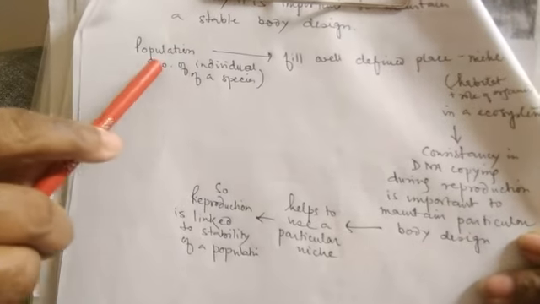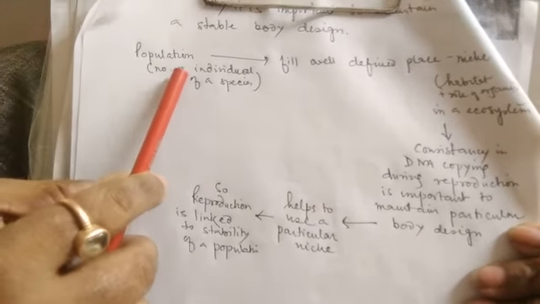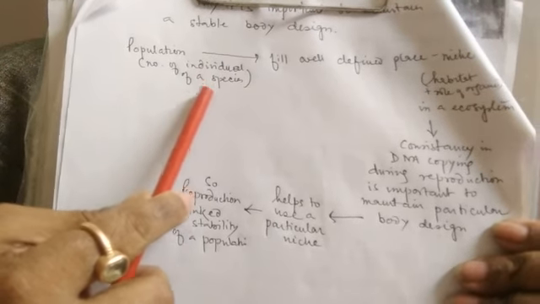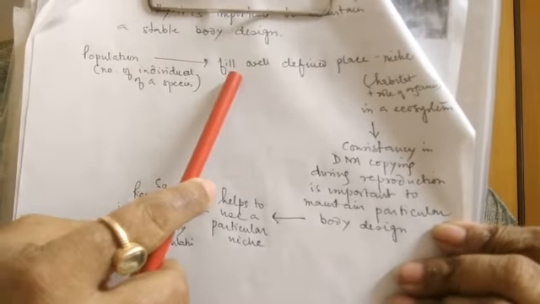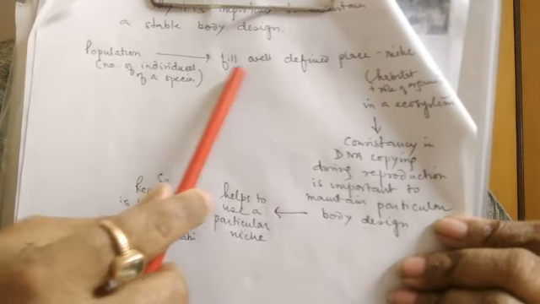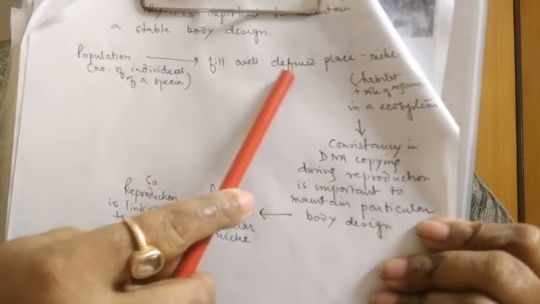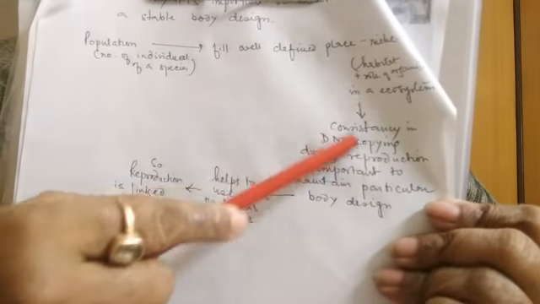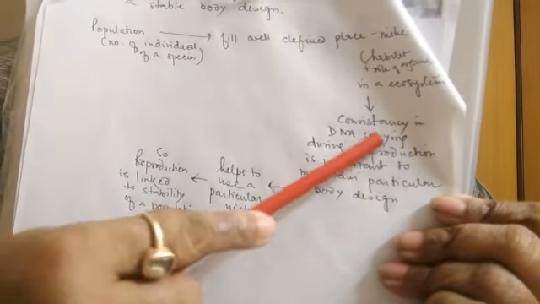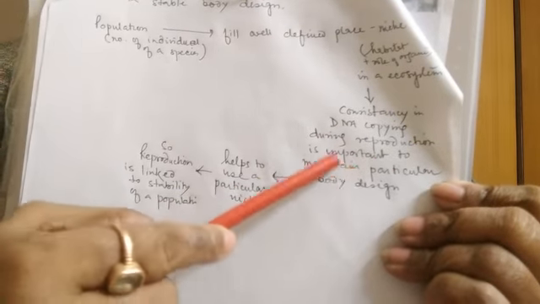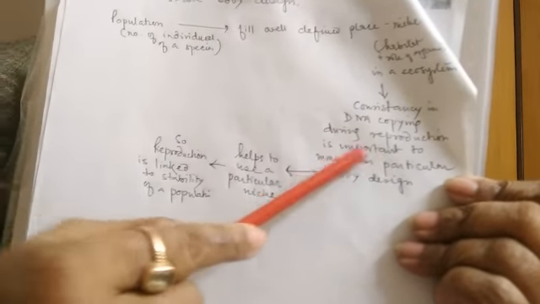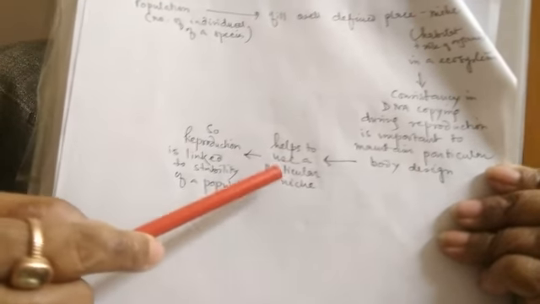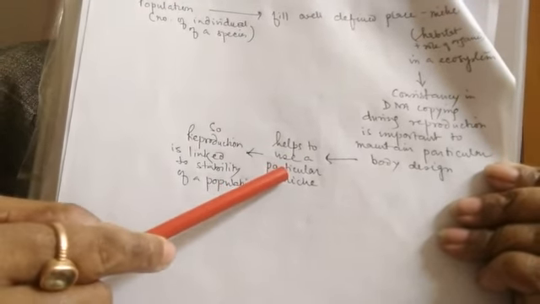Now you can see this is a population. Population is the number of individuals, clear, which is present in a particular niche or ecosystem. A population fills up the particular niche or ecosystem, and if the DNA is stable, then the body design will remain stable. If the body design remains stable, they will be able to utilize the resources present in that particular ecosystem or niche.